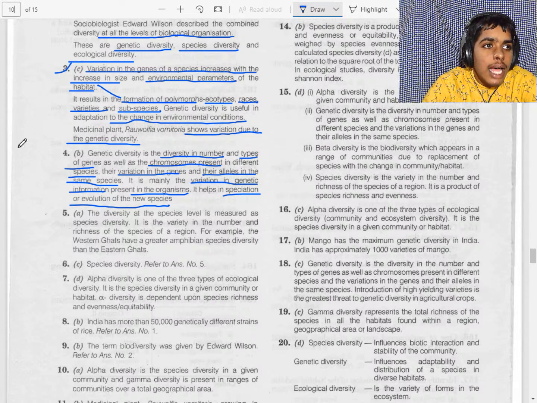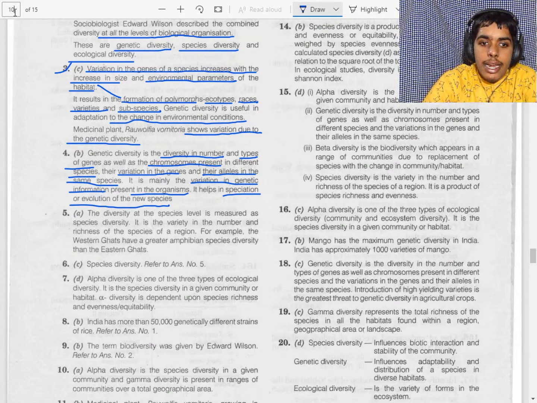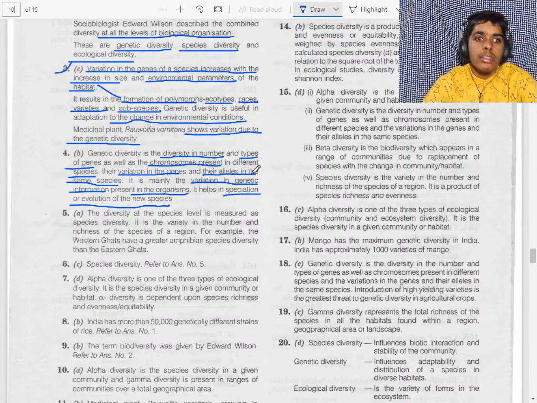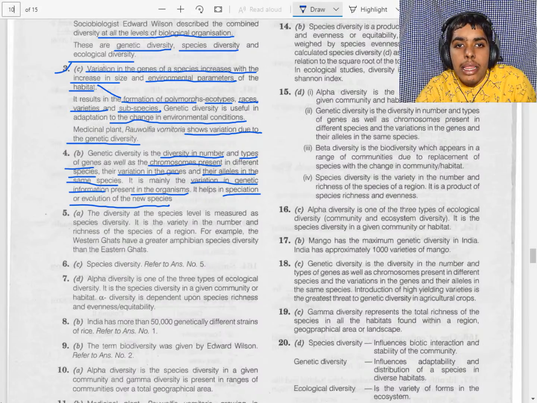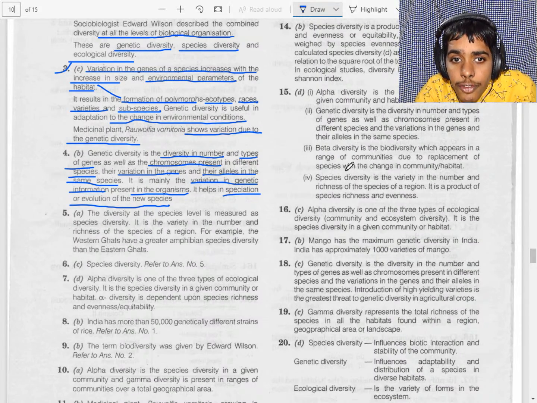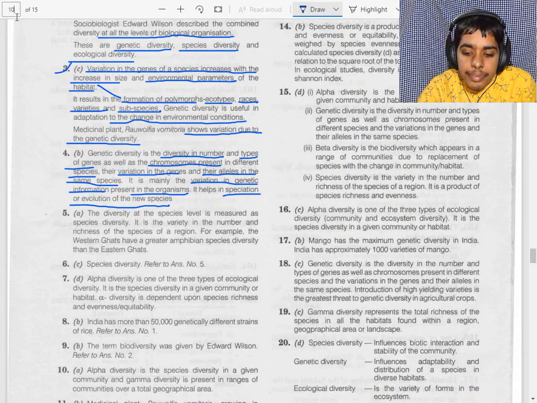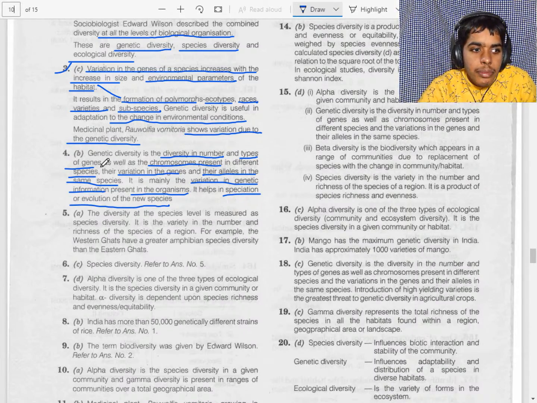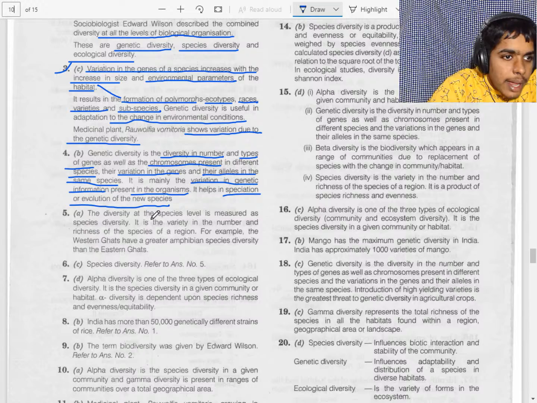Now let's read the 8th question of level 1. India has more than 50,000 genetically different strains of rice. Let's check. Okay, yes, our answer is correct. They are saying to refer to answer number 1.